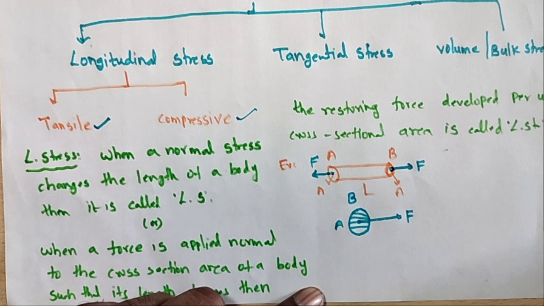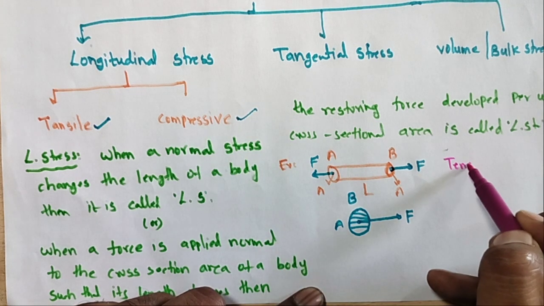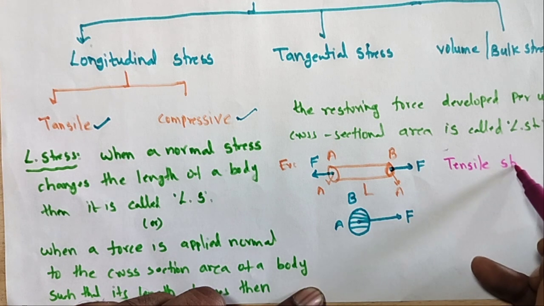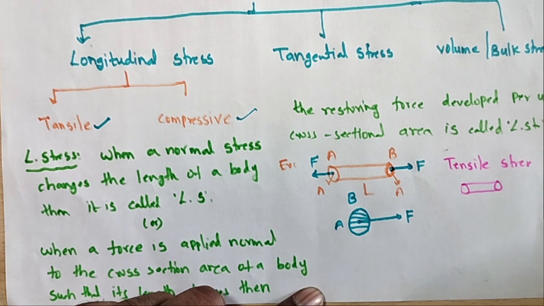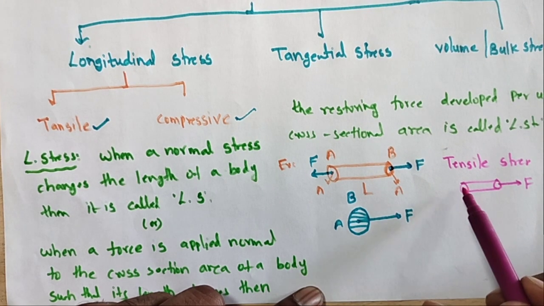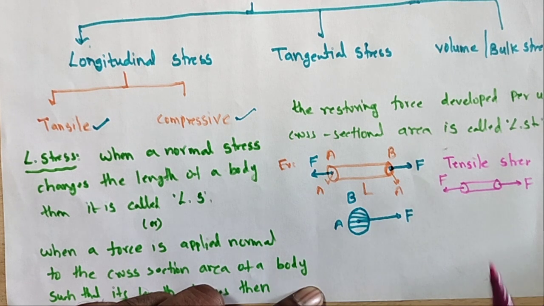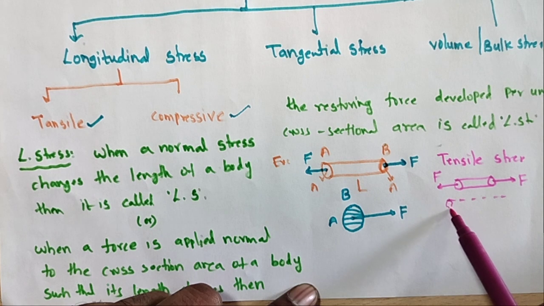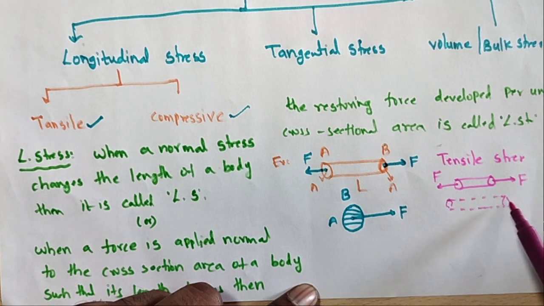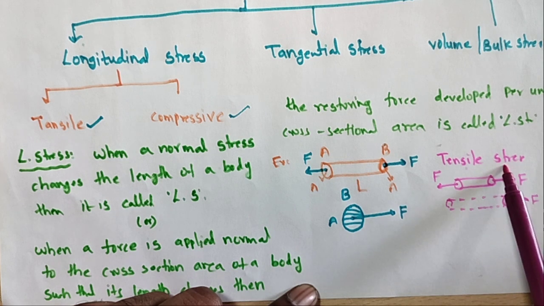What is tensile stress? Taking one rod or one rubber, the force F is acting in one direction on the right side, and another force is acting in the left direction. So the length changes. The force acting on unit area of the cross section increases the length, and that stress is called tensile stress.